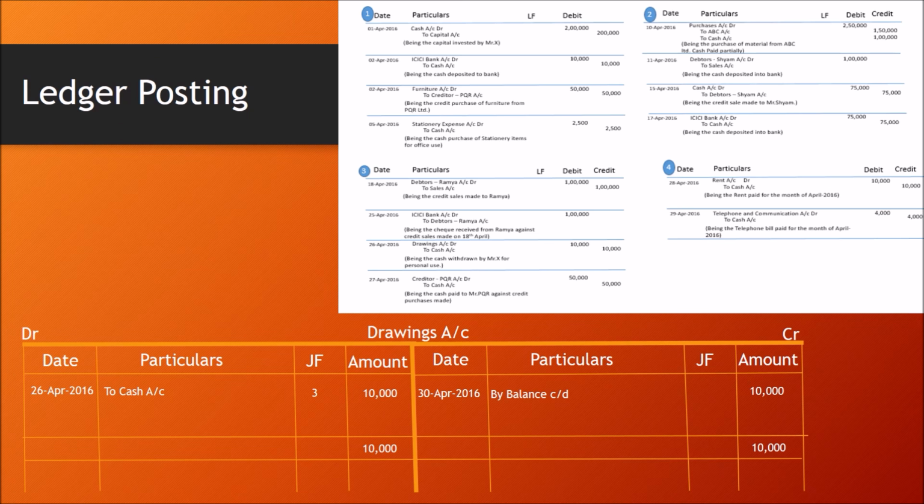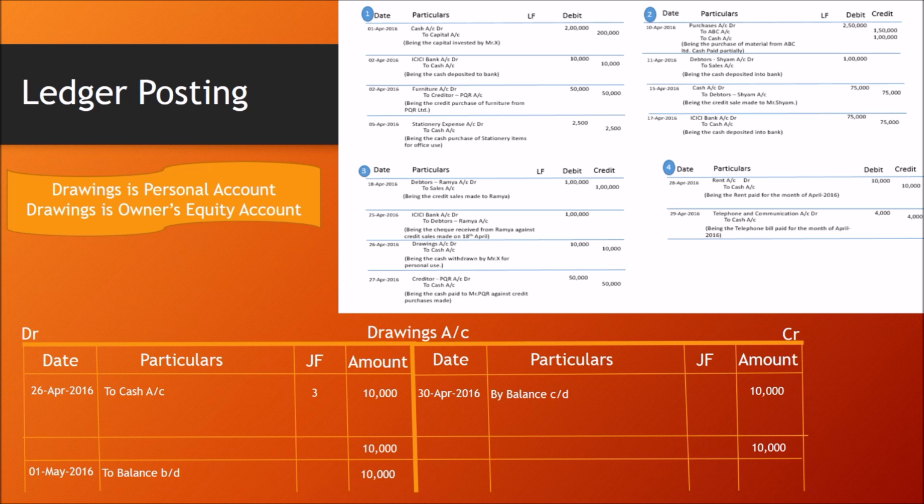It is the difference between the debit side total and the credit side total. So on 1st May 2016, to balance brought down 10,000. Drawings is a personal account and drawings is an owner's equity account. Drawings account generally shows a debit balance.